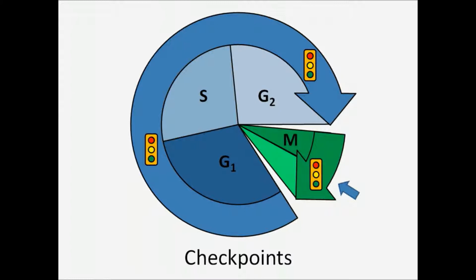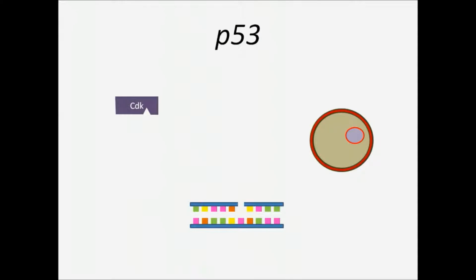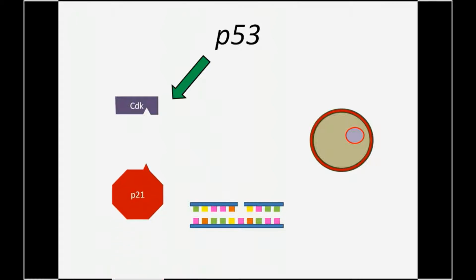The mechanisms underlying these checkpoints rely on a specific set of genes and merit further study. One such gene is P53. As a cell senses DNA damage, P53 is activated, leading to the inhibition of progression through the cell cycle. One major way in which P53 slows growth is by stimulating the production of proteins that bind and inactivate CDK molecules, thus inhibiting cell cycle advancement.